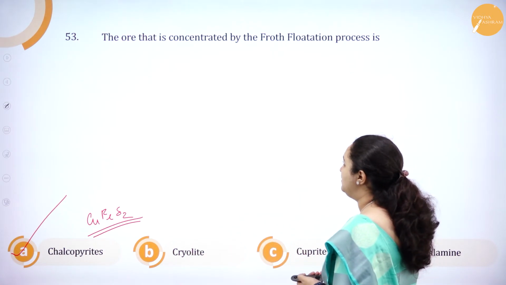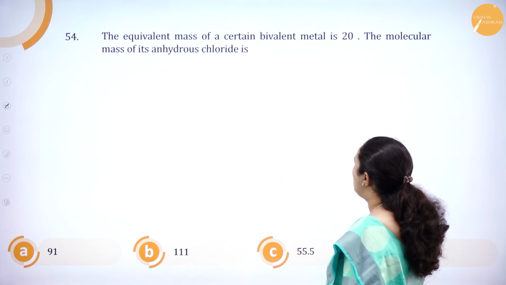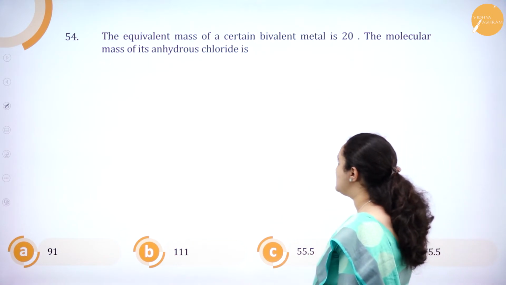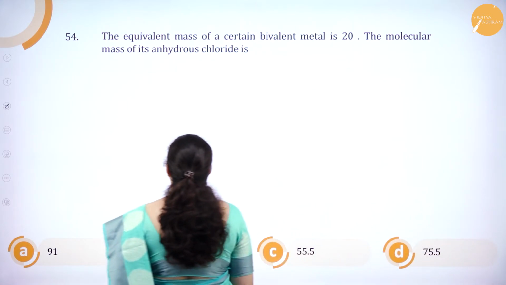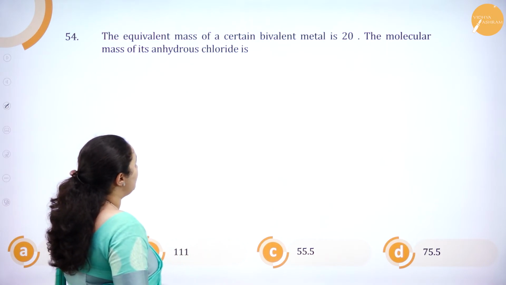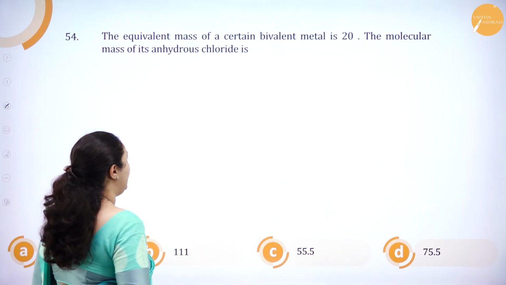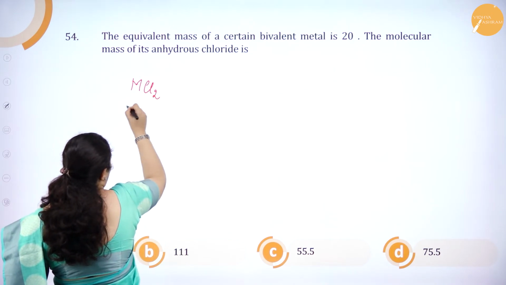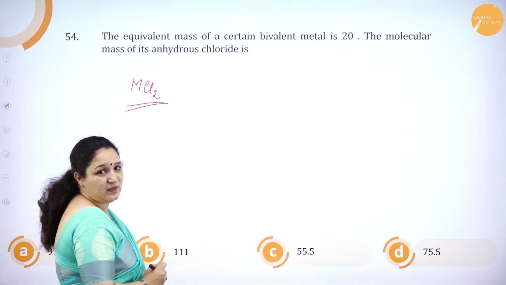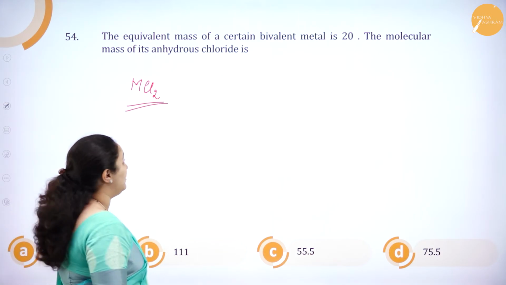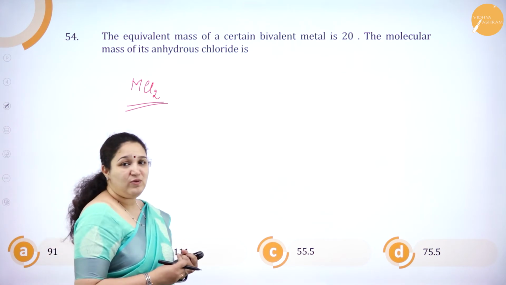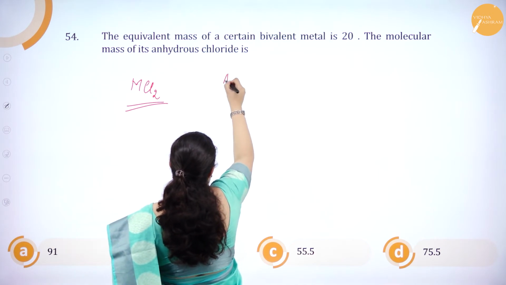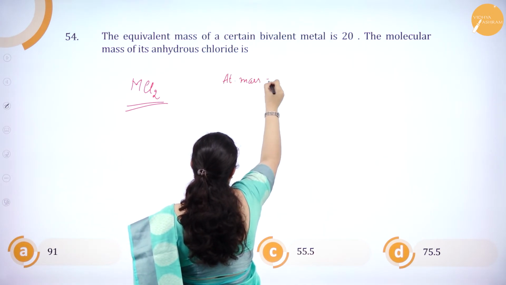Okay. Next question. The equivalent mass of a certain bivalent metal is 20. The molecular mass of its anhydrous chloride is. So first thing, the equivalent mass of a certain bivalent metal is 20. It is given bivalent, so it should be MCl2 as the molecular formula, correct, because its valency is 2 plus 2. Equivalent mass into valency, you will get the atomic mass.